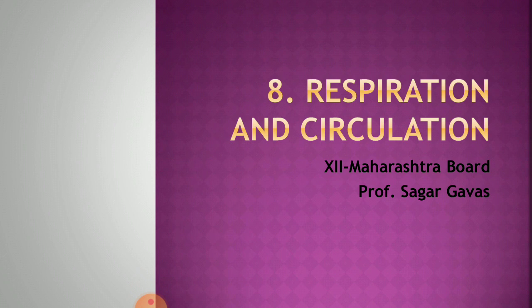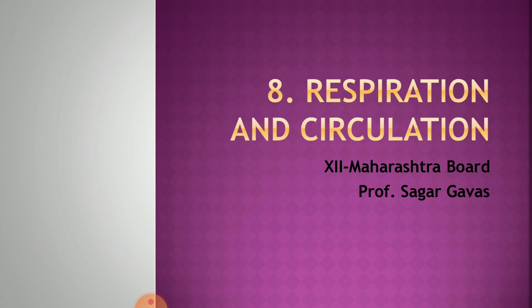This chapter has two parts, that is the respiratory system that we are going to study as well as the circulatory system. For that you can refer to page number 153 of your textbook. You can refer to the PDF which is provided to you, or else you can download it from the website. Now in case of respiration, the entire chapter will be divided into two parts. Today we are going to start with the respiratory part, or respiration.